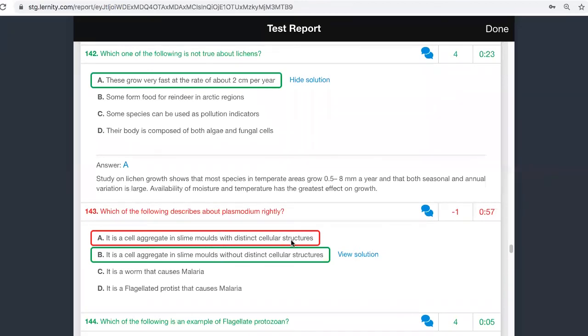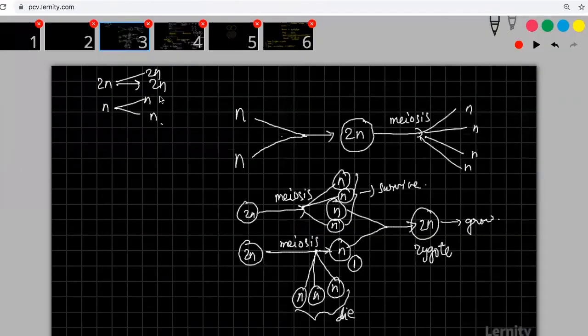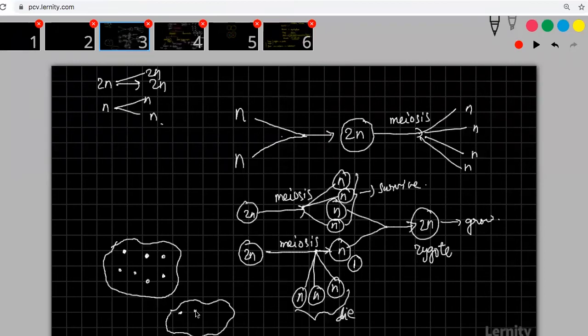With the distinct cellular structures or without distinct cellular structures. Please understand, plasmodium is something without cellular structures. So plasmodium will be an aggregate like this, where multiple cells will be growing like this. If the same thing has multiple cells this way, and if you are able to see distinct cellular aggregates, then we call it as what?